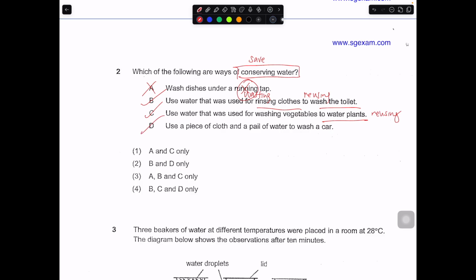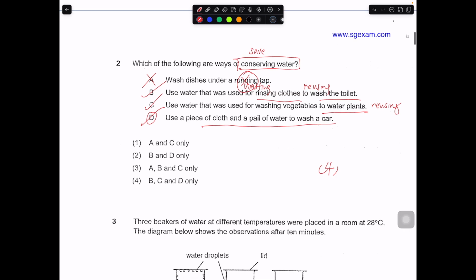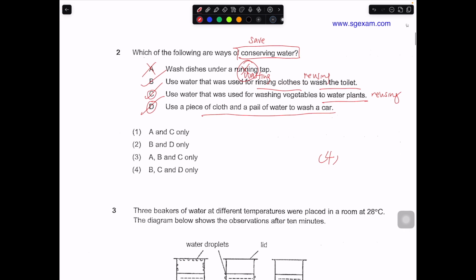Yes, this one will be a way to save water. So B, C, D, number 4. What is not a way to conserve water for D is you take a water hose and spray the car continuously. Then you are indeed wasting water. So B, C, D is the correct answer for question 2.